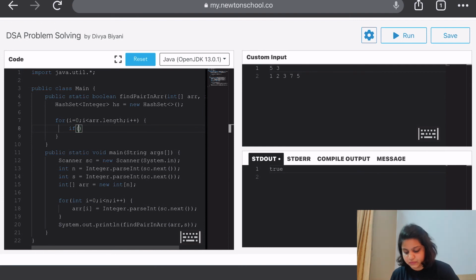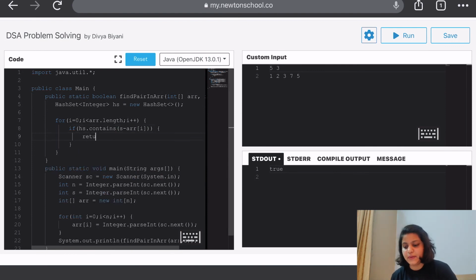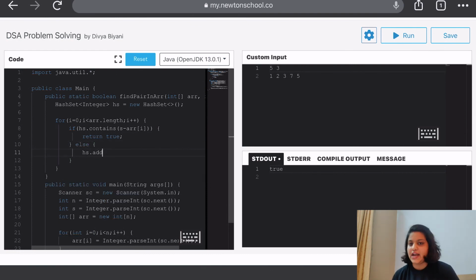Okay, so if the hash set contains S minus array of I, then we'll return true because we found the pair. Else what we are going to do is just add array of I to the hash set.